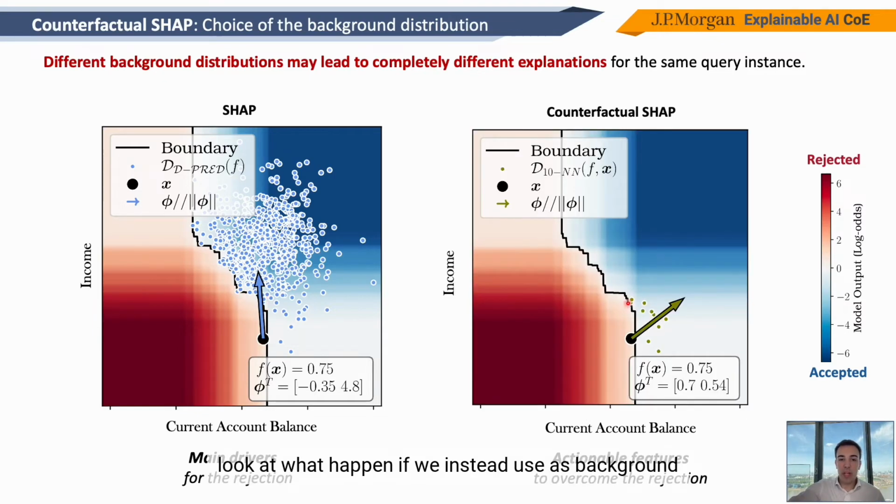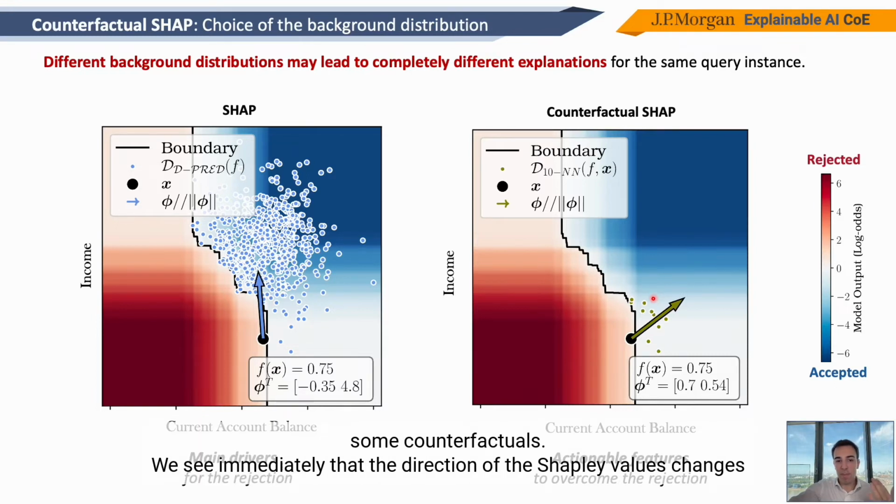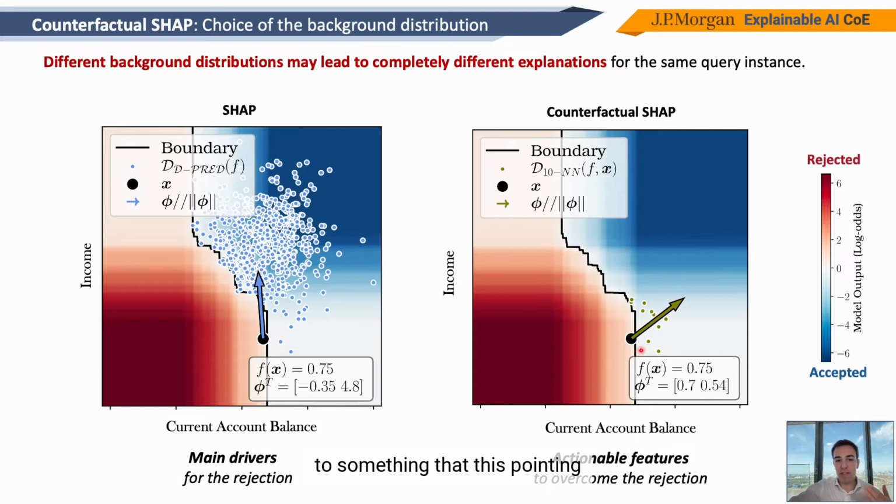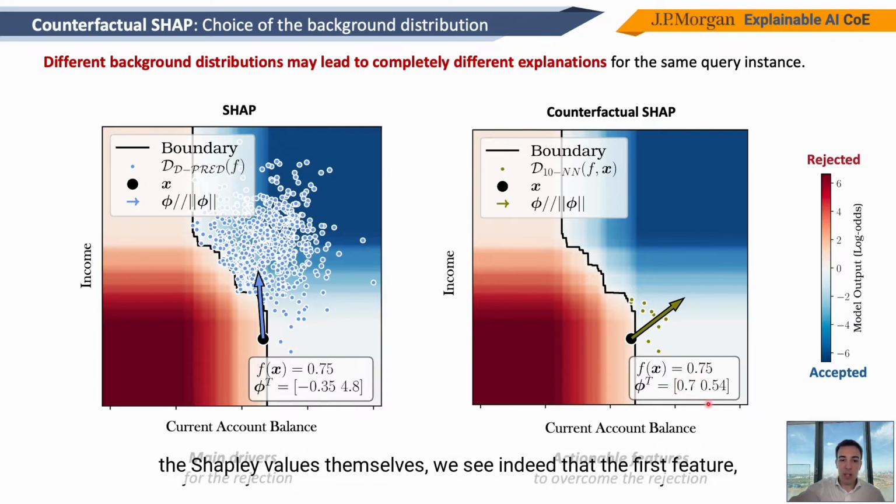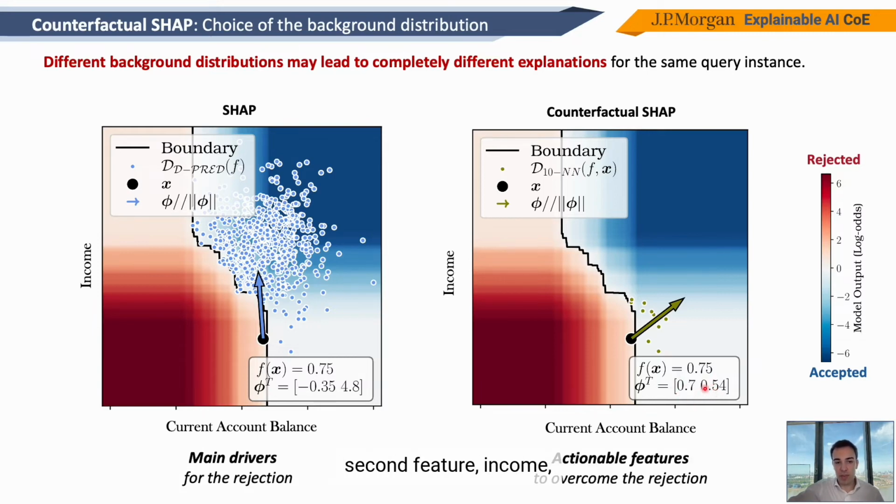So let's now look at what happens if we instead use as background distribution of points for SHAP some counterfactuals. And we see immediately that the direction of the Shapley value changes to something that is pointing more towards a change in the current account balance. And if we look at the Shapley values themselves, we see indeed that the first feature, current account balance, is deemed as more important than the second feature, income, in order to get on the other side of the decision boundary.